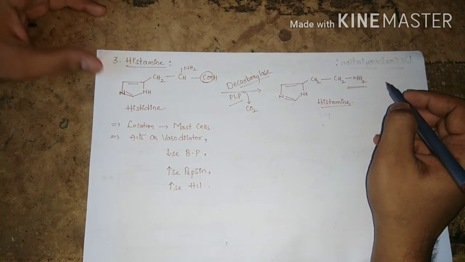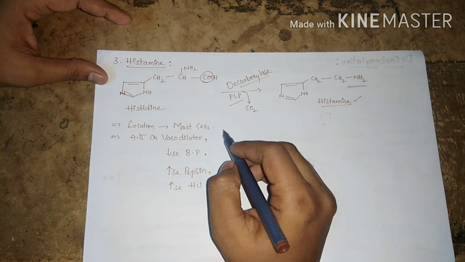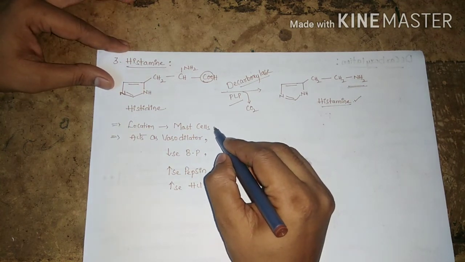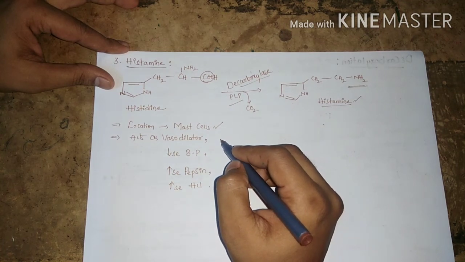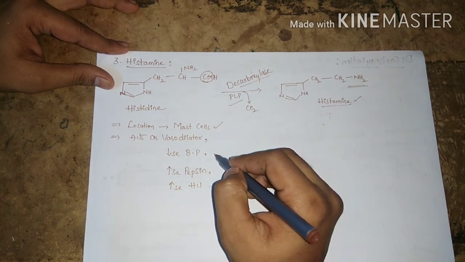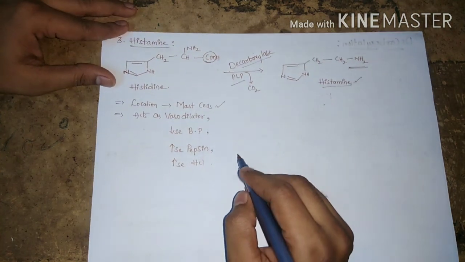So that is histamine. Histamine production mainly occurs in the mast cells. Histamine is responsible for vasodilation. Histamine can decrease blood pressure and increase pepsin and HCl in the stomach.